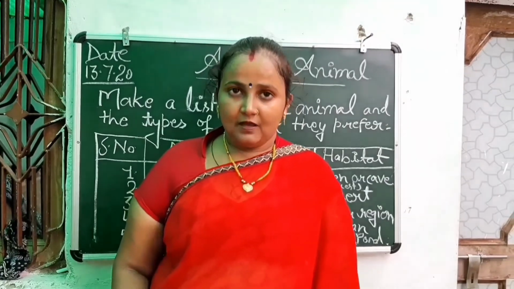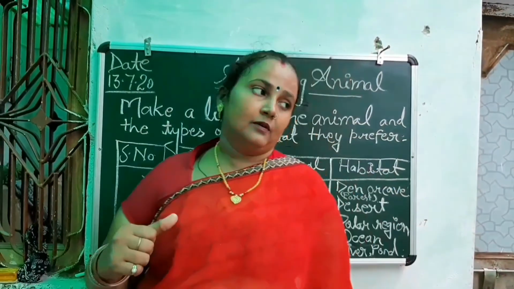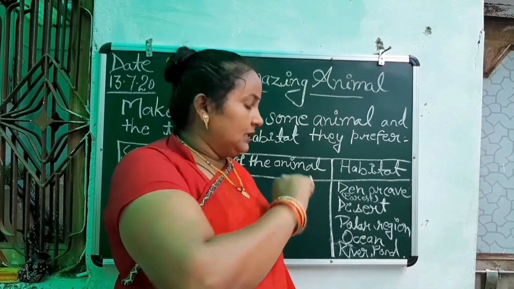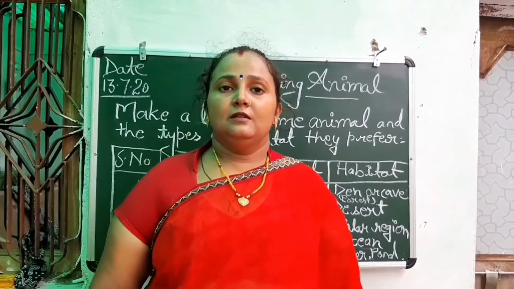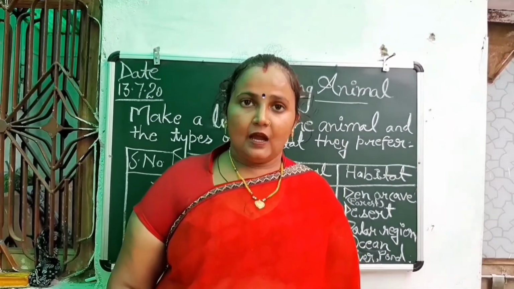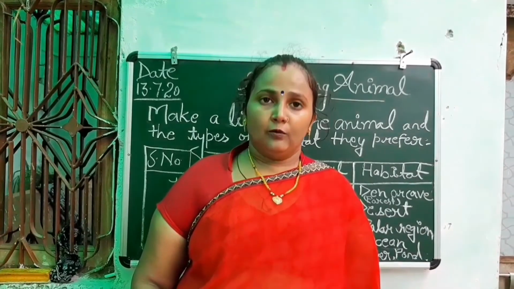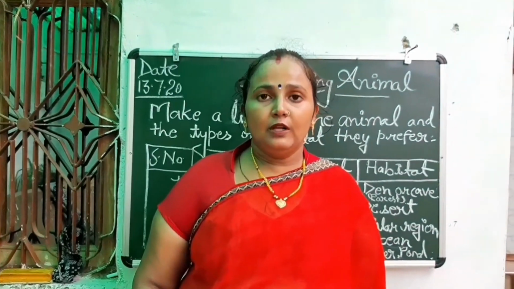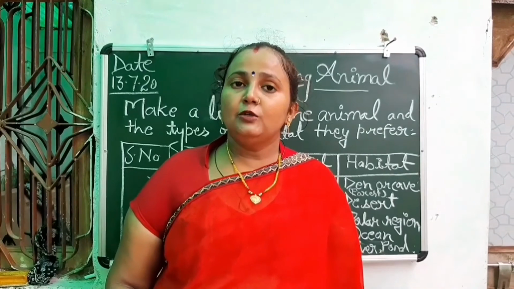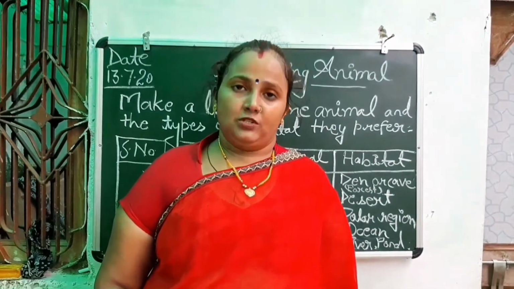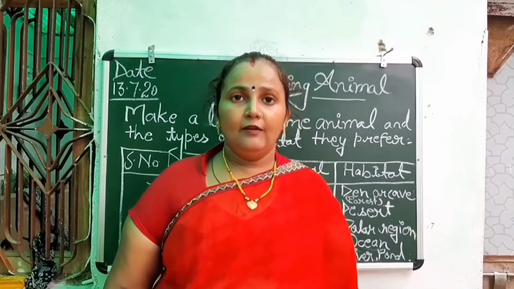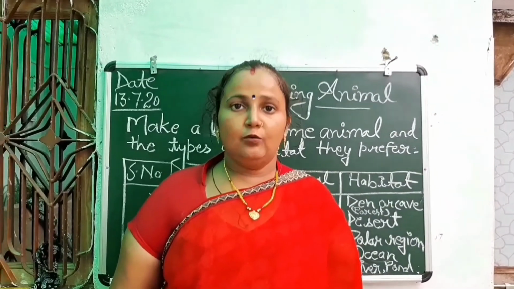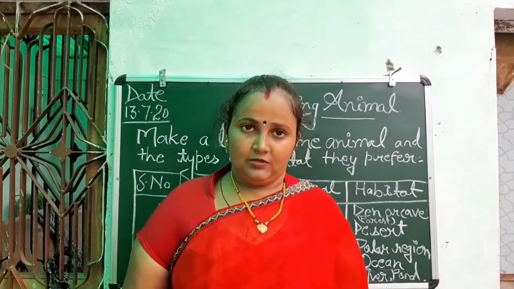Then the next habitat is what? Desert, where the camel lives. So what is desert? The sandy areas which do not have sufficient water and green vegetation, right?